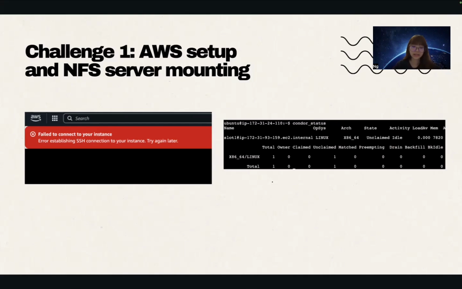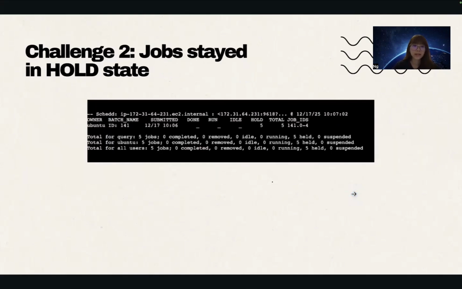So through this experience, I learned that NFS is quite important as a centralized storage layer, because in the future, what if I encountered some issue with the submission host? I can't access my files there, but because it's mounted, I'll be able to retrieve the data from the other two execution hosts.